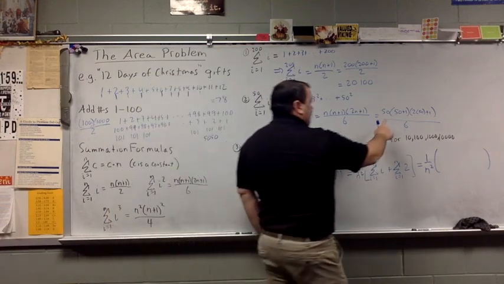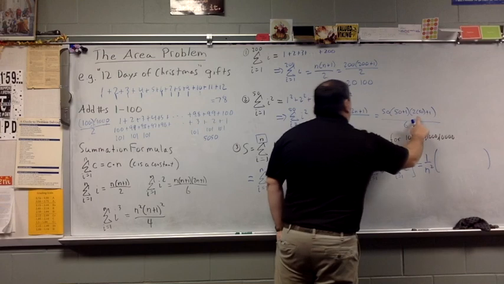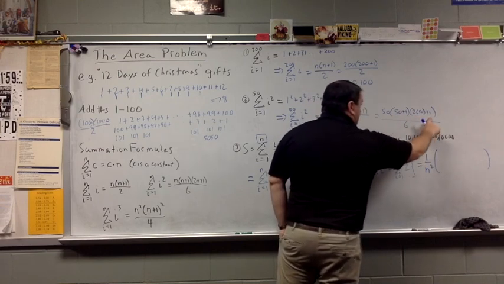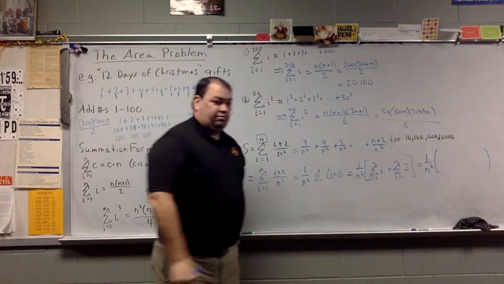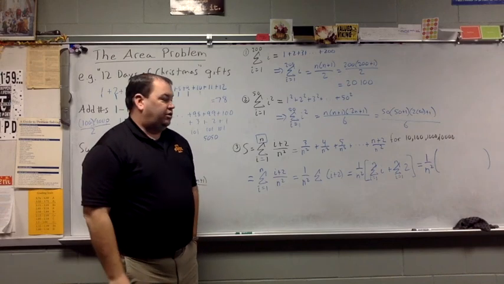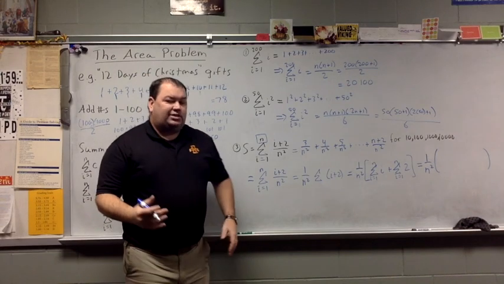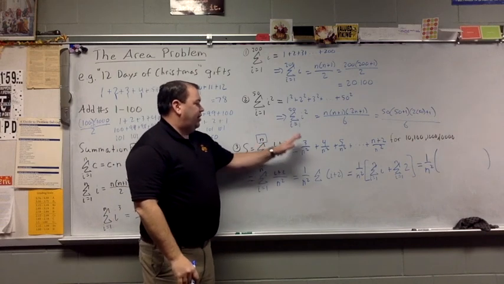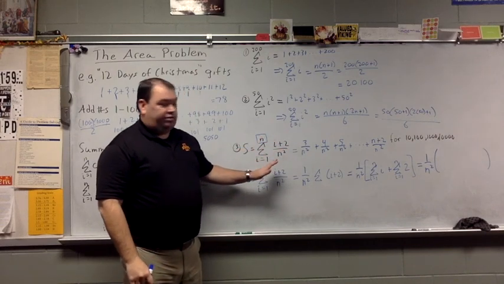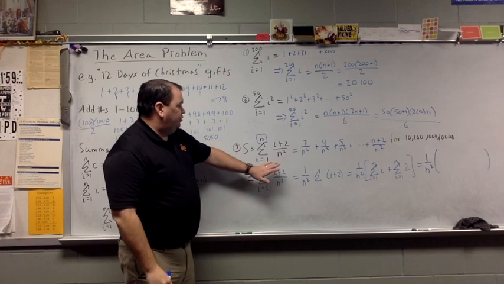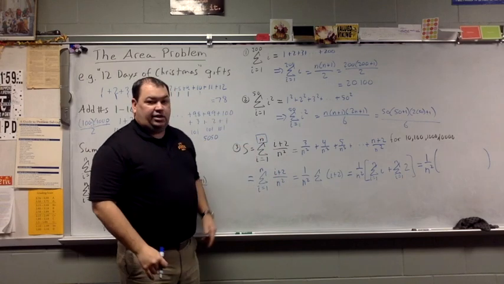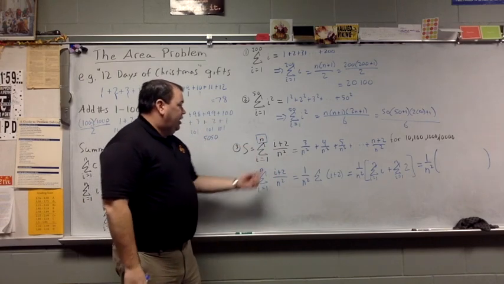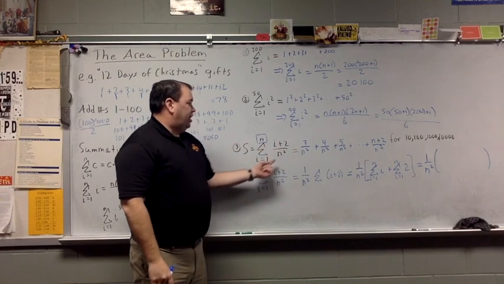So I'm actually going to take 50 times 51 times 101 and divide that number by 60, a calculation that you can do. So let's dive in just a little bit deeper. Okay, now I have kind of a combination of things going on here. I want to add up the numbers from 1 to n. They didn't give me an ending point. And this is what's going to happen.